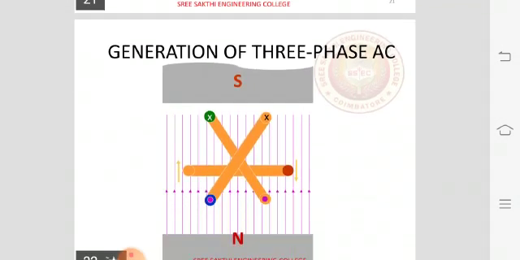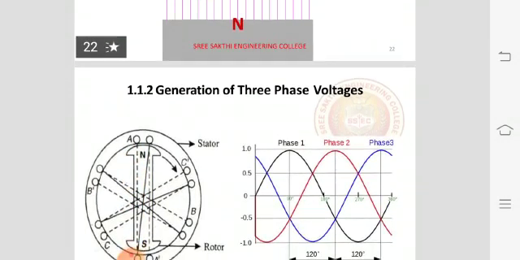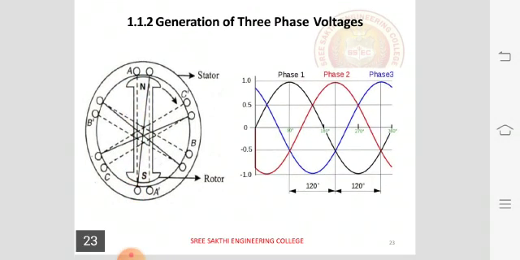Then, the relation of three phase in AC. We have three coils which are 120 degrees apart. You can see in the diagram, with that we are able to get phase 1, phase 2 and phase 3. The red indicates one phase, blue indicates another phase, and black indicates the third one. All are 120 degrees apart on the stator. The stator is stationary and the rotor is rotating.